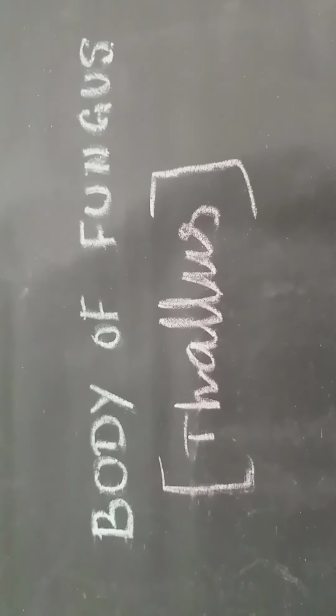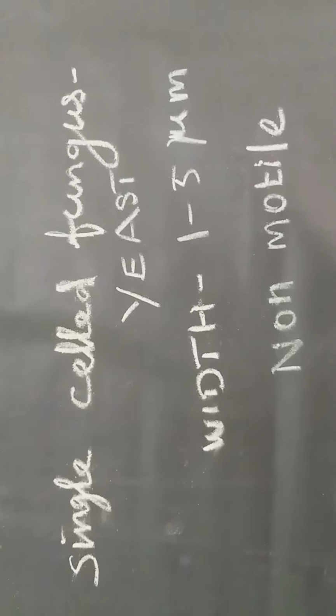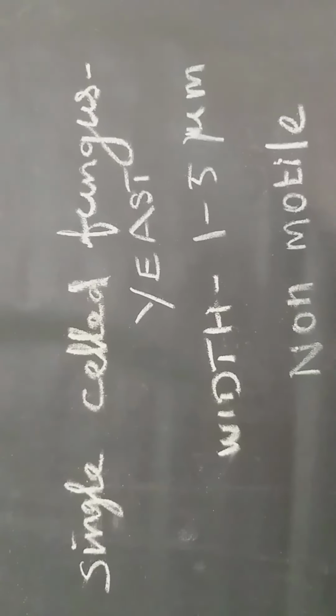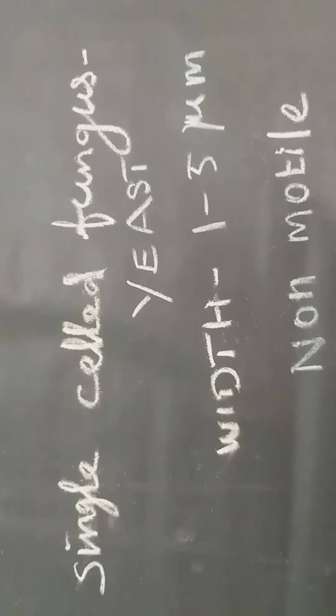What is an example of unicellular fungus? Yeast is an example of single-celled fungus. The width of the yeast is 1 to 5 micrometer. Yeast is non-motile. Motile organisms move from one place to another place. Fungi do not have structures for the purpose of moving from one place to another place. So the majority of the fungi are non-motile.